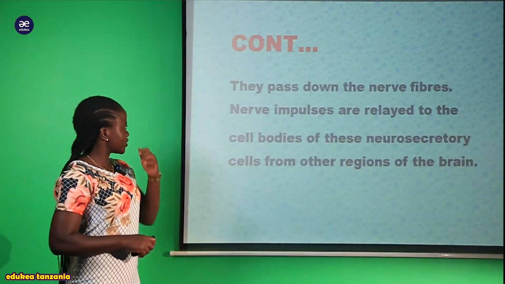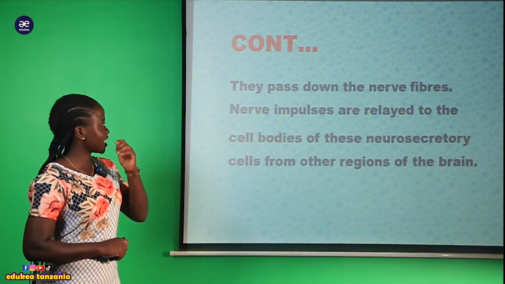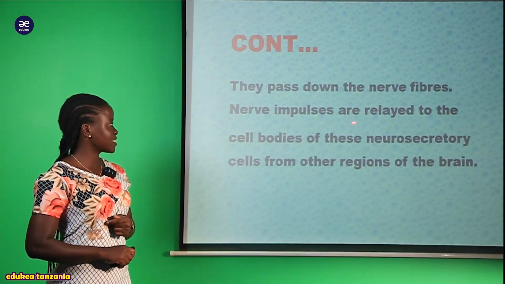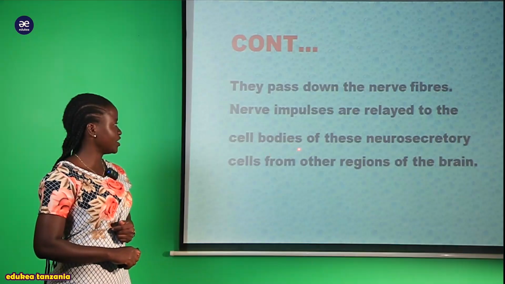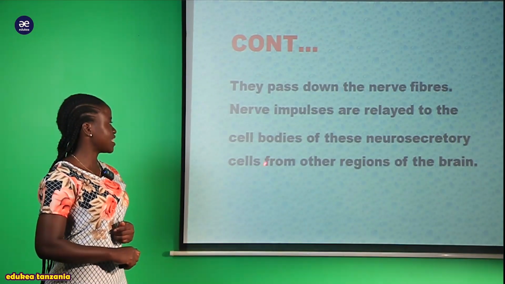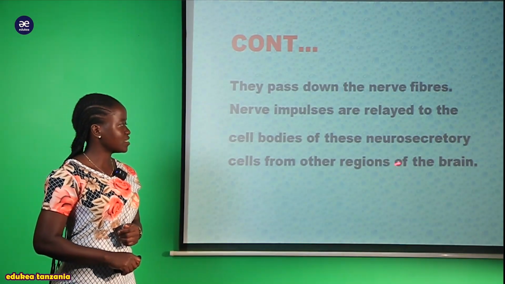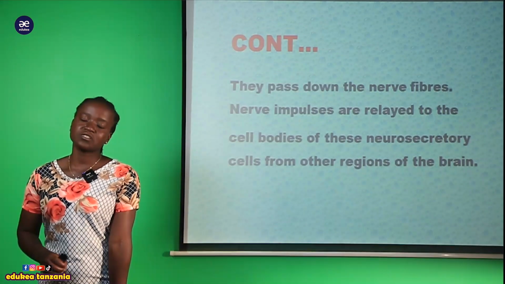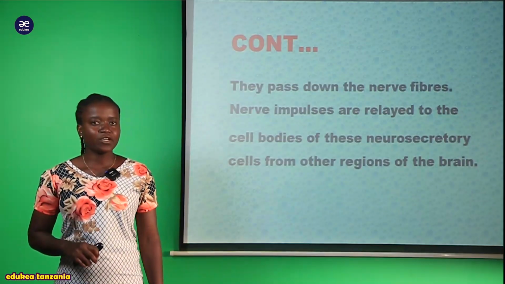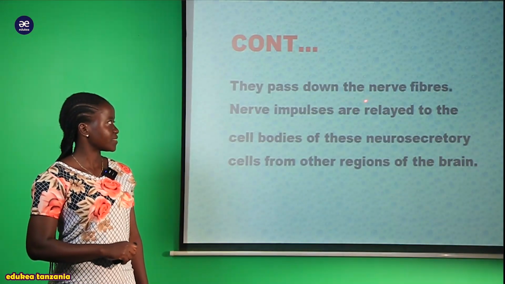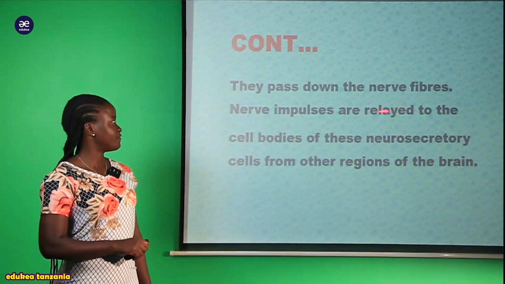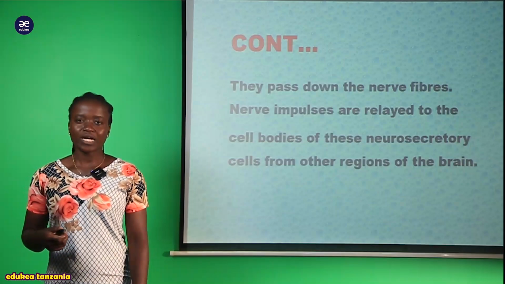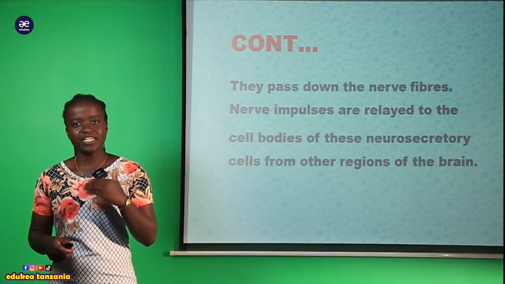And now we can say that those hormones pass down the nerve fiber. So the nerve impulses are relayed to the cell bodies of these neurosecretory cells from other regions of the brain. So we say that those hormones are regulated, or they have a fiber within them, that is, the nerve fiber. This nerve fiber is responsible for carrying the impulse from one place to another very effectively.